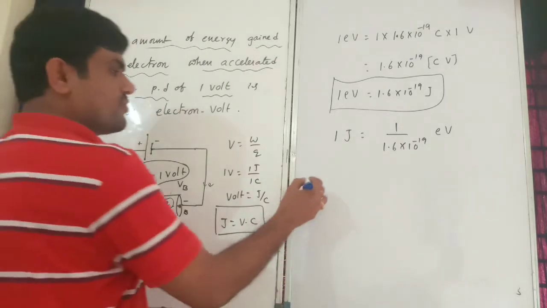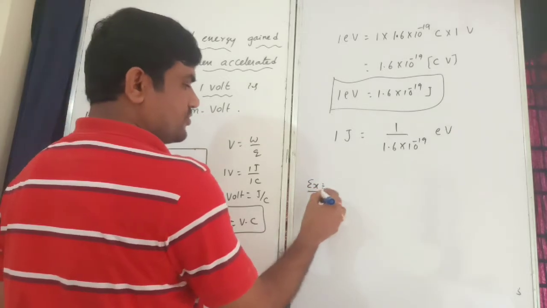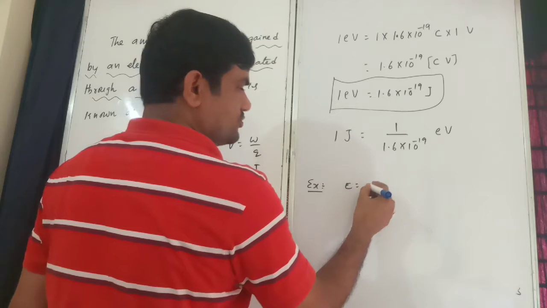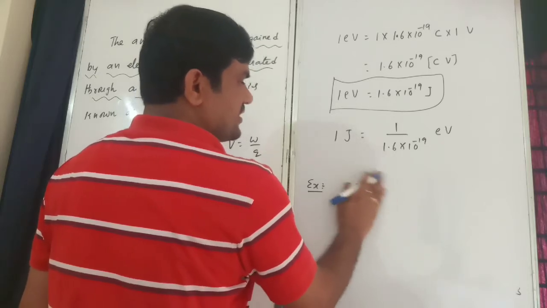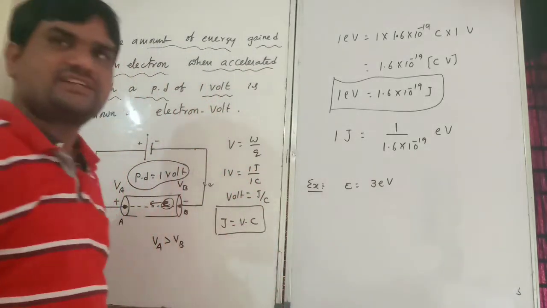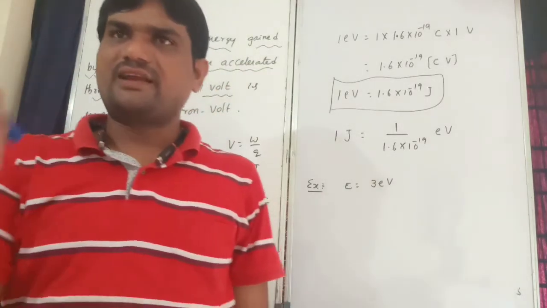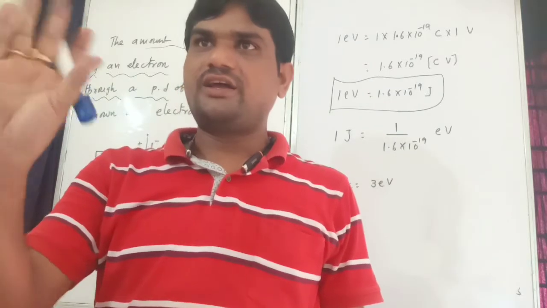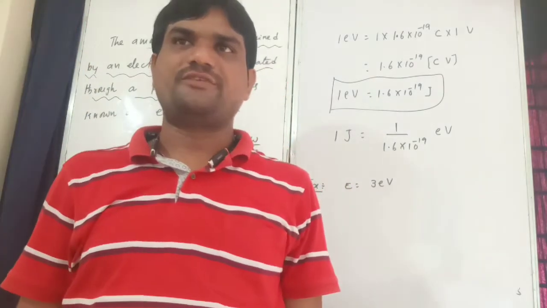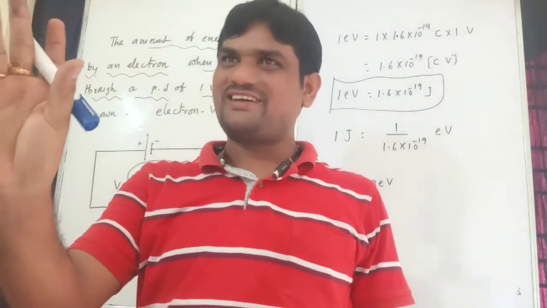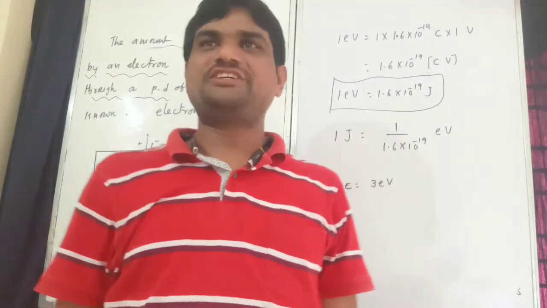For example, one example I will give you. How much energy is given? Energy is equal to 3 electron volt is given. Remember everybody, electron volt is the unit of energy, not a potential.